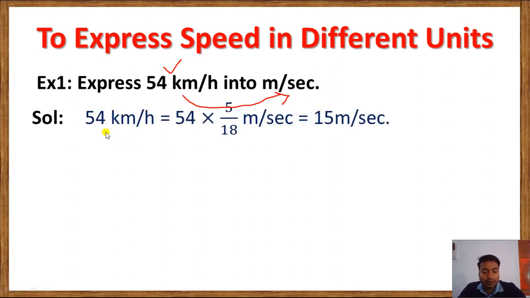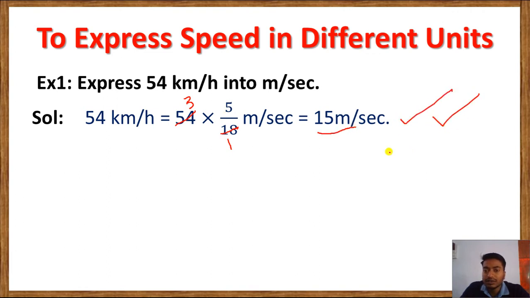So 54 km per hour equals 54 into 5 by 18. Just now I have shown you we have to multiply by 5 by 18. So the speed given is 54 into 5 by 18. Now reduce the term. 18 ones are 18, and 18 threes are 54. Now what is left? 3 into 5. When we multiply, we get 15 meter per second. This is the answer. So this is how we convert the speed from kilometer per hour to meter per second.